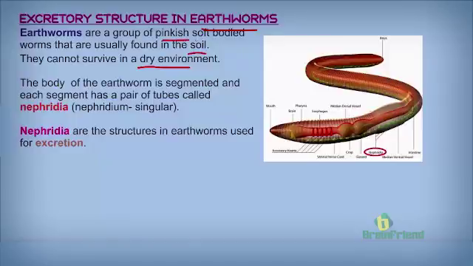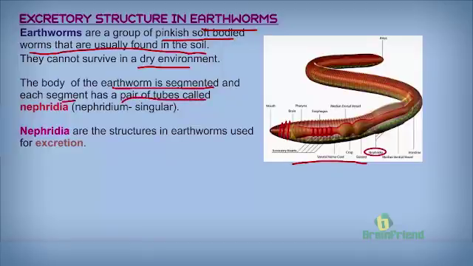They are pinkish, soft-bodied worms, usually found in soil. That's our earthworm here. Each body of the earthworm is segmented. You can see the tiny lines that make the body of the earthworm look like it's divided into tiny bits. And in each of these segments, we find tubes. These tubes are called nephridia. The singular form is nephridium. This nephridia is the structure used for excretion in the earthworm.